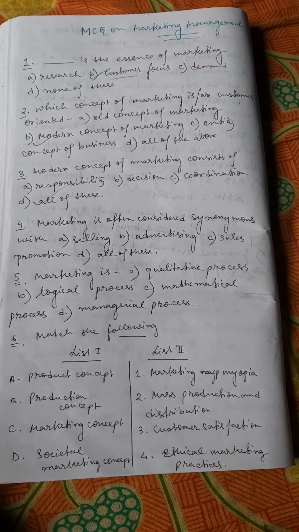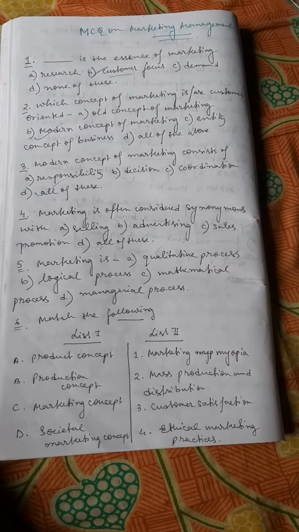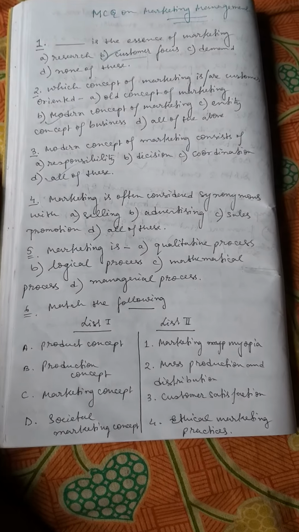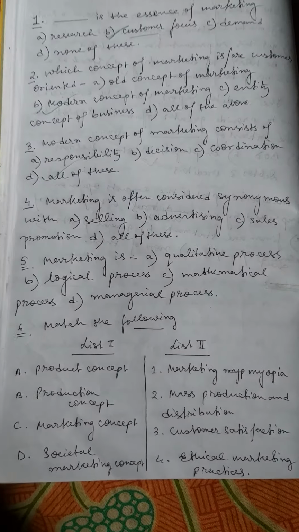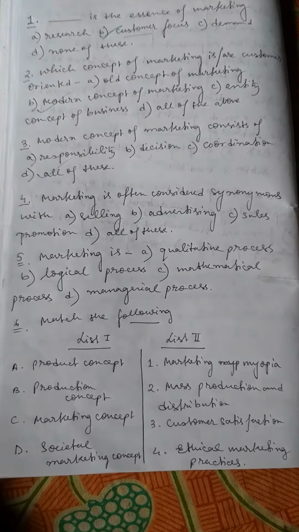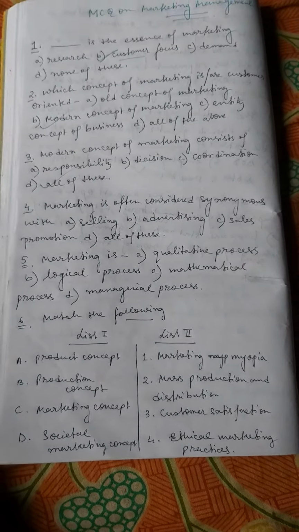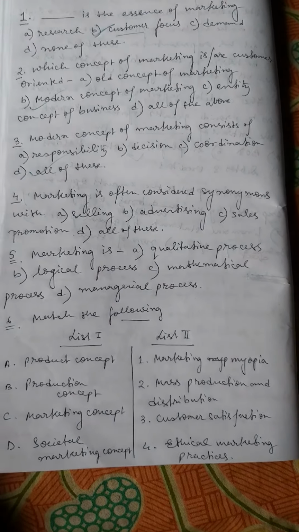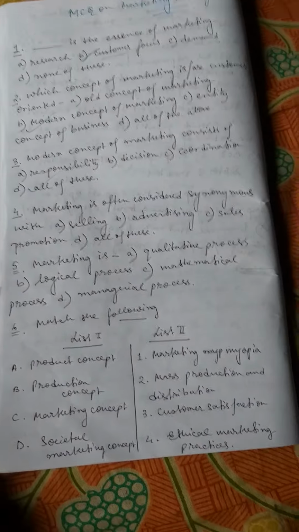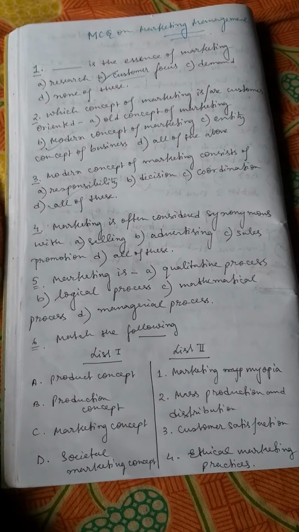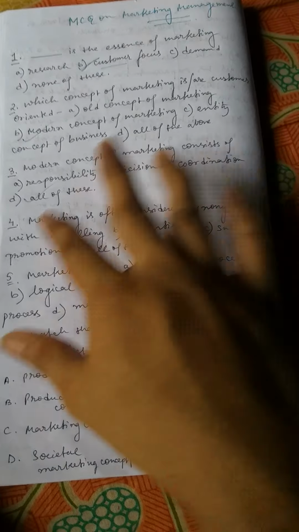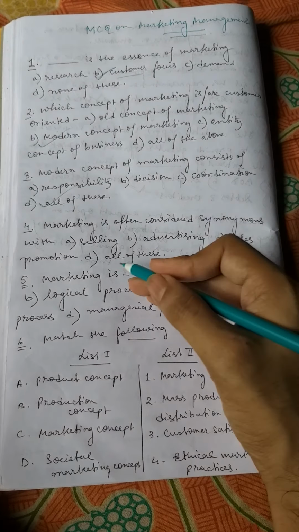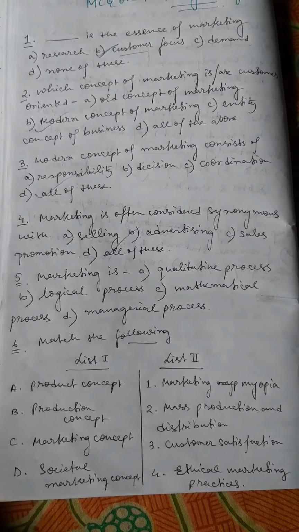Marketing is often considered synonymous with option A, selling. Option B, advertising. Option C, sales promotion. Option D, all of this. So you know, selling, advertising, sales promotion, all these things are part of marketing. So marketing is often considered synonymous with all of this, because sales promotion, advertising, selling, all these things you have to do in marketing. That means marketing is an umbrella domain and these things are part of that. So option D will be the correct answer over here, that means all of this. Come to the next question.